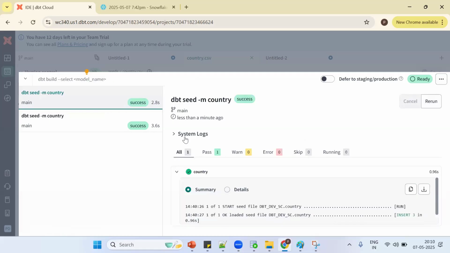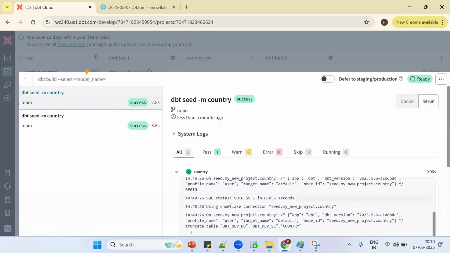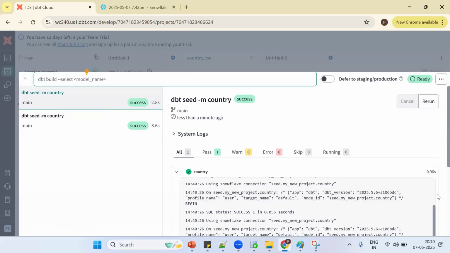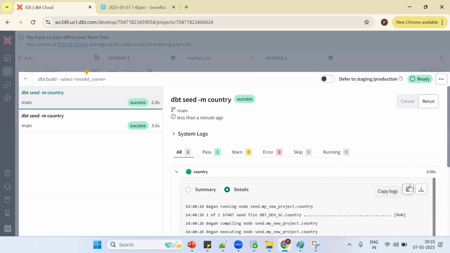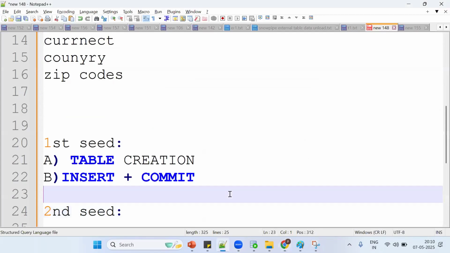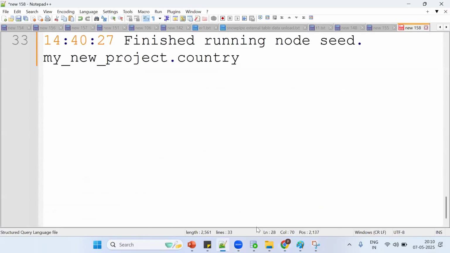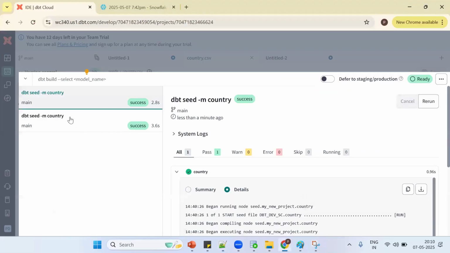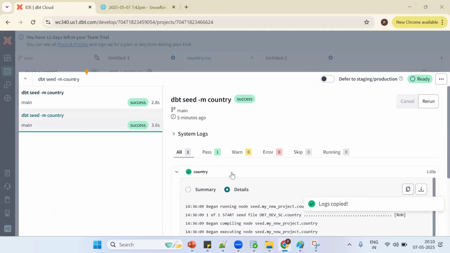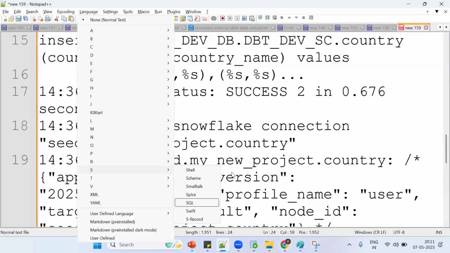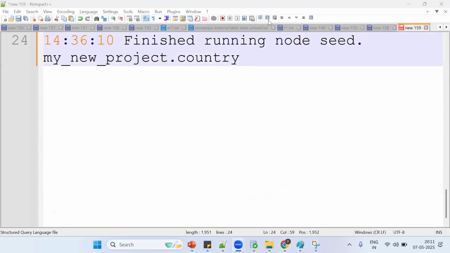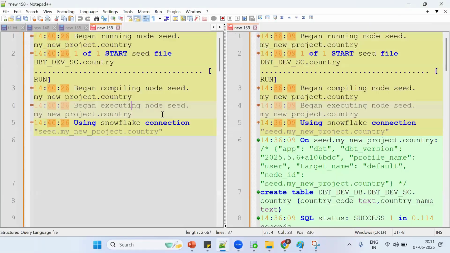You should check the details, not the system logs. Scroll down and see what happened. Let me copy the logs. We can copy the logs here. Open a new file in Notepad++, paste, and change the language to SQL. Go back and copy the previous log one more time as well. In Notepad++, we can compare the two worksheets. The right side is the first time and this is the second time.